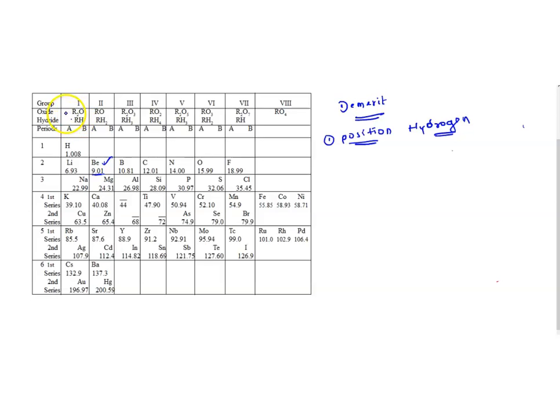This is the formula of oxide, R2O, and this is the formula of hydride, RH. So the elements exactly below hydrogen, like lithium and all of these, have the same hydride and oxide formulas. You can see he has divided the table into groups, and every group is divided into 2 subgroups. Group 1 is divided into 2 subgroups.